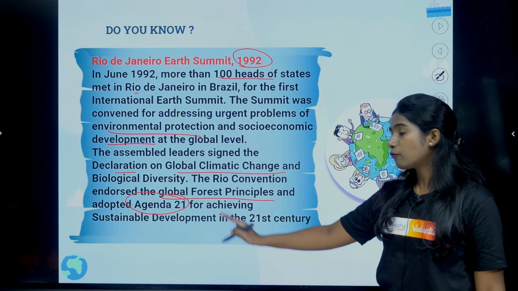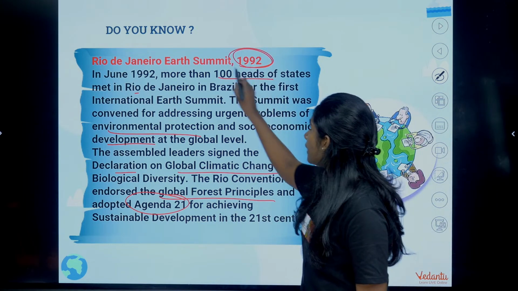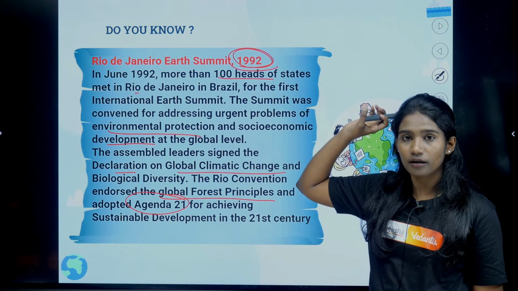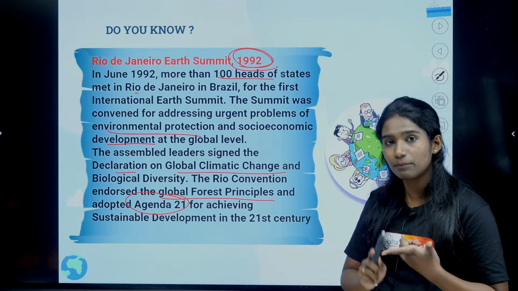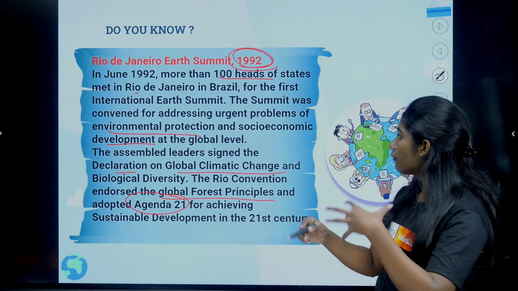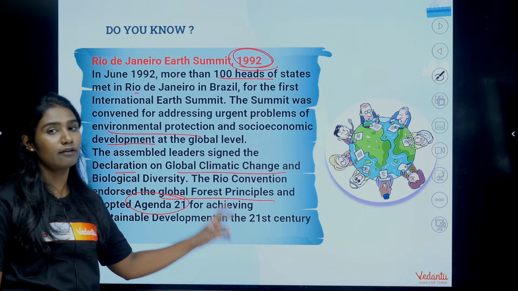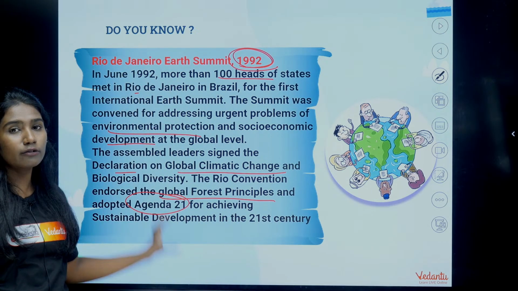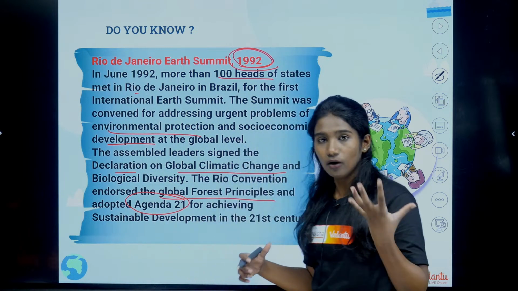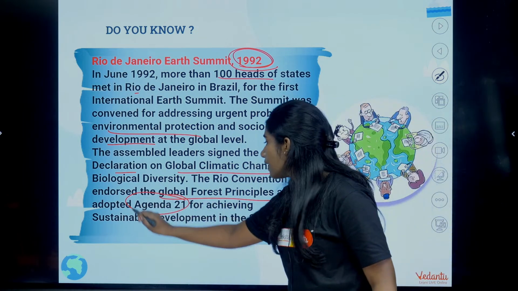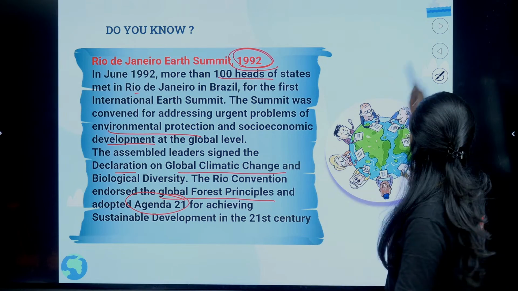It also adopted Agenda 21. Agenda 21 is very important. We'll talk about Agenda 21 as we go further. So this was the first step that was taken, wherein they recognized that resources have to be used properly, and they spoke about sustainable development. They considered environmental degradation as an issue, recognized for the first time in 1992. They also focused on fighting diseases and preventing poverty. And they signed Agenda 21 as well. We will see what this Agenda 21 is as we go further.